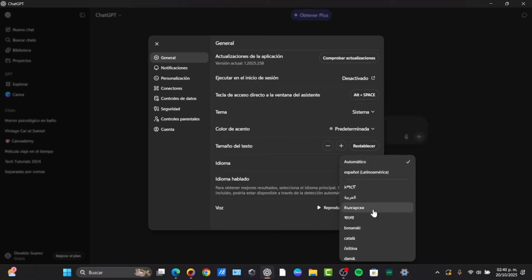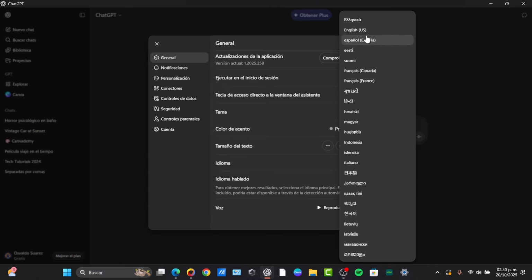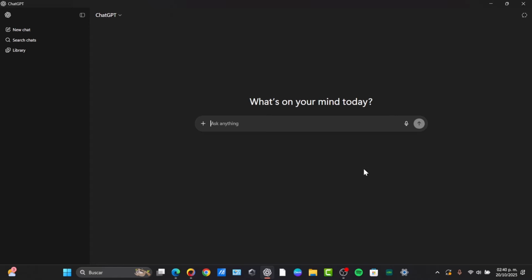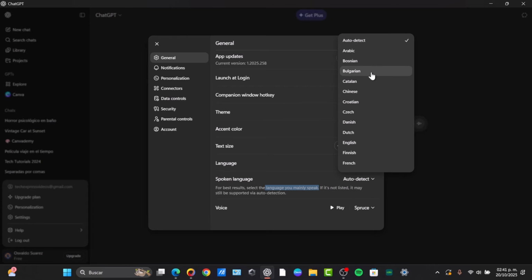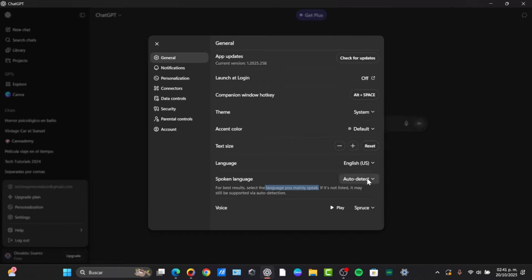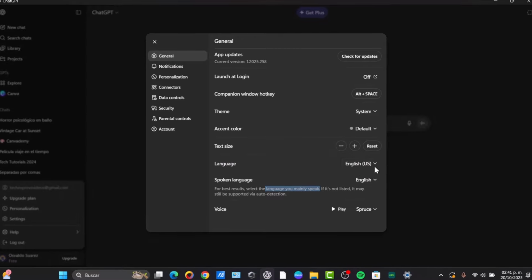Now the tool number two, let's say that I scroll a little bit down. I'm going to change the language into English like this. Let's go back into my settings, and directly in here in the spoken languages, always try to select the language you mainly speak. If this is not listed, it might still be supported via auto detection. But let's say, for example, that I only work in English because I always want ChatGPT to be talking to me in the spoken language of English.